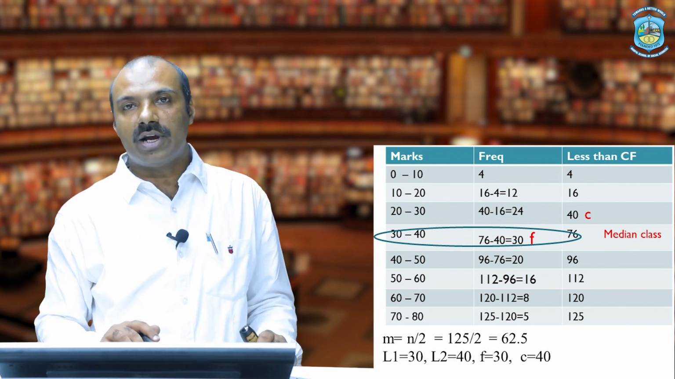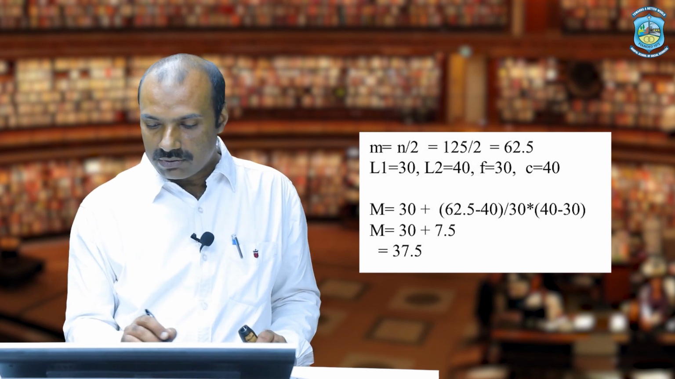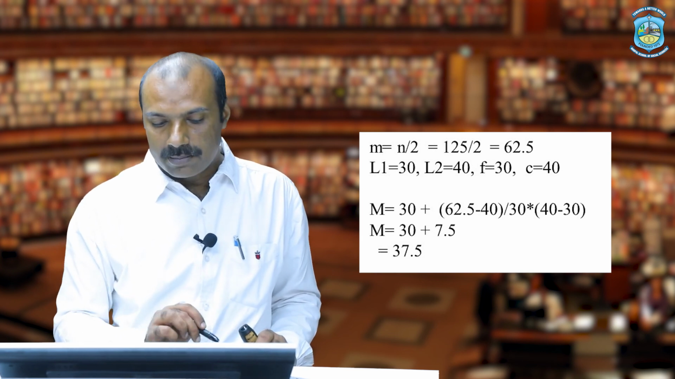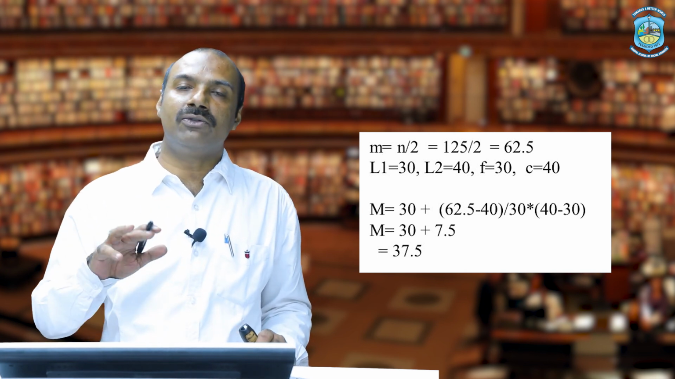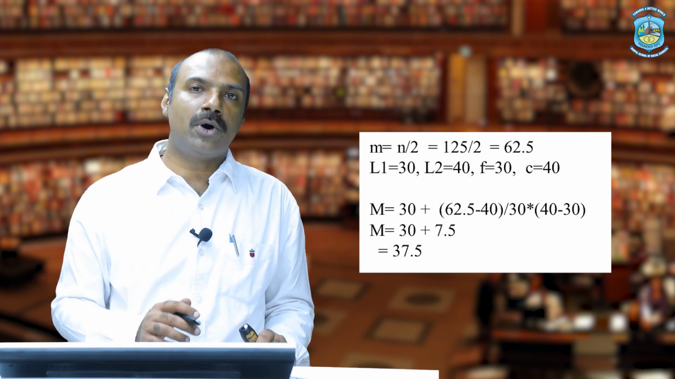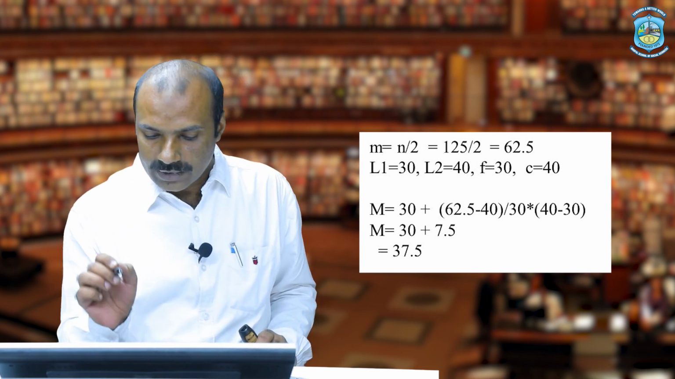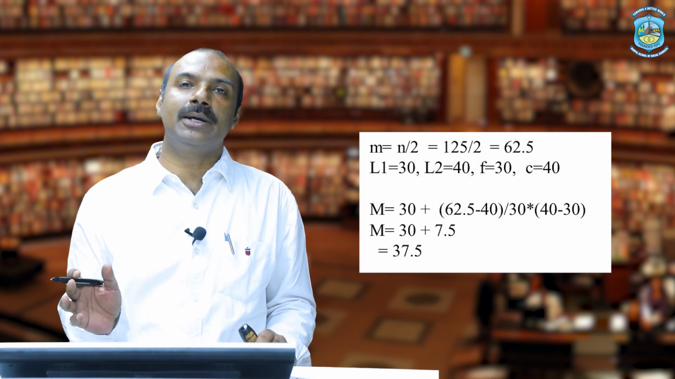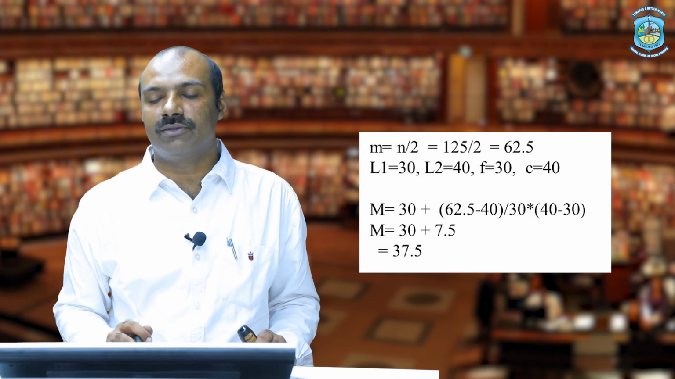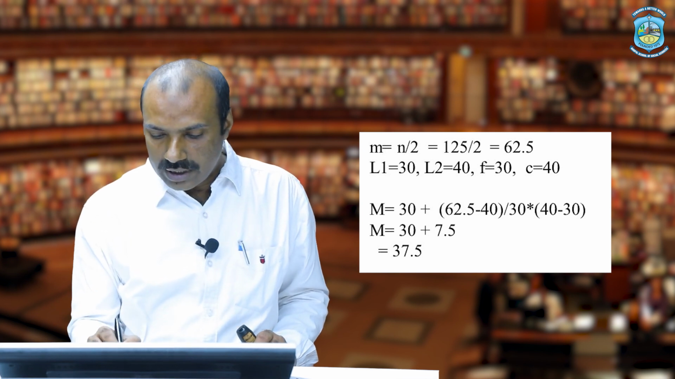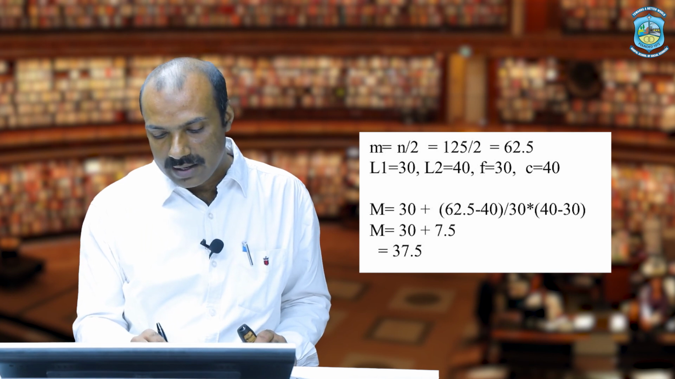Now we have all the values, we just have to substitute them in the formula. So M is equal to L1, that is 30, plus n by 2, that is 62.5, minus CF, that is the cumulative frequency of the preceding class, upon f, that is the frequency of the median class, in this case 30, into i, which is nothing but L2 minus L1, that is the upper limit minus the lower limit of the class interval. So when we calculate all these values, we will get 37.5 as my median answer.